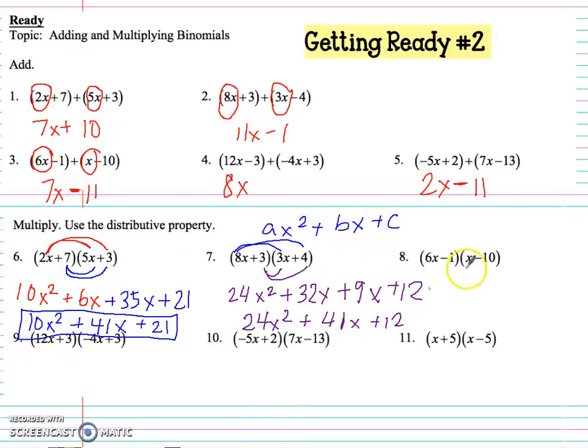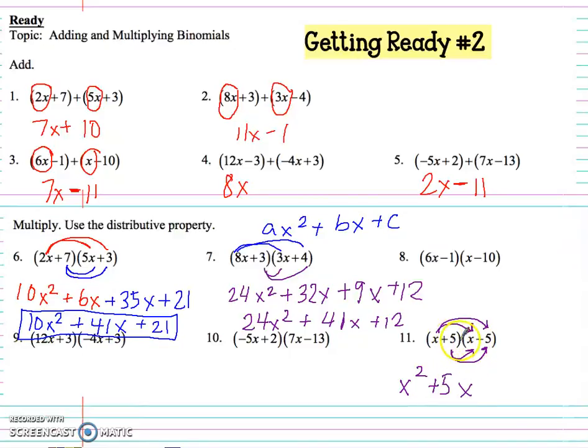All right, let's do another one. Let's do number 11 this time. So I'm going to multiply out. Actually, did we do number 11 in class? I don't believe so. So let's definitely do number 11. All right, so I have x times x. Well, that's going to give me x squared. 5 times x, plus 5x.